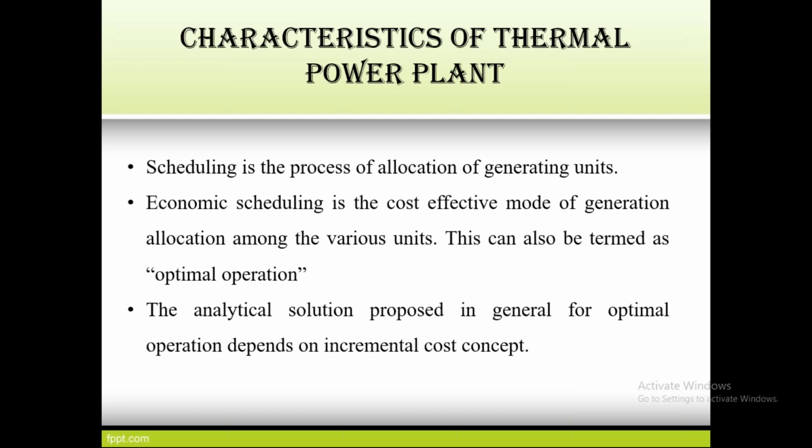So based on cost and performance, you have to give priority. When scheduling the process, you give first priority to the unit that has less cost and better characteristics than others. That is called scheduling. This process is called economic scheduling, and this scheduling is a cost effective mode of generation.